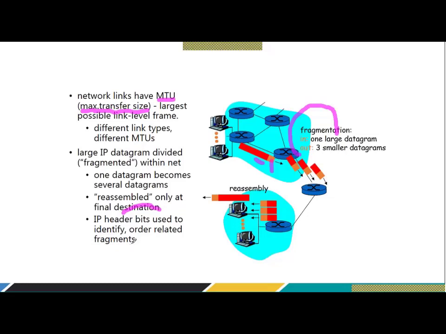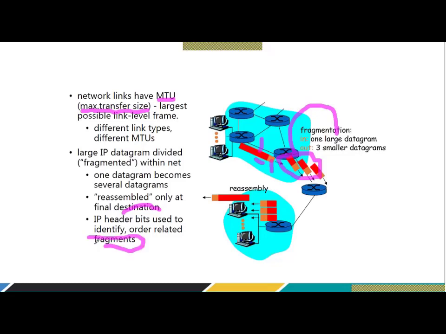Now, the question that arises here is, how are you going to decide that these 3 fragments are part of this original packet? Because IP, which is at the network layer, is connectionless. It's quite possible that fragments 1 and 2 might be received here, but fragment 3 might not be received. In that case, you need to retransmit fragment number 3, and after the retransmission of fragment number 3, you need to do the reassembly, right? So IP header bits are used to identify order-related fragments.